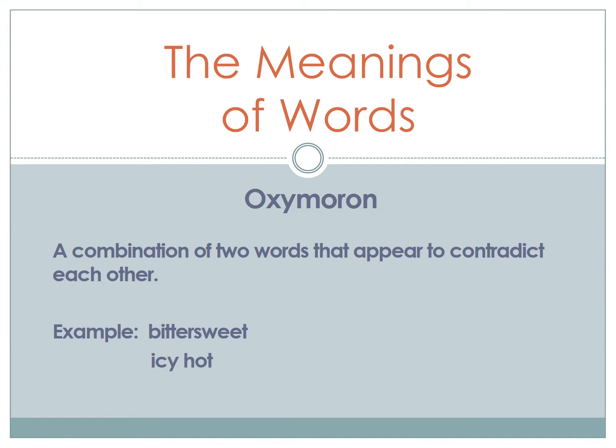An oxymoron is a combination of two words that appear to contradict each other. For example, we have the word bittersweet. It is actually one word, but two words that have been combined to make one word. You don't think of something as being bitter and sweet at the same time, but we often experience things that are bittersweet for us. Another example of oxymoron is icy hot. A very popular example that we tend to think of is jumbo shrimp. How can something be jumbo but also be a shrimp?